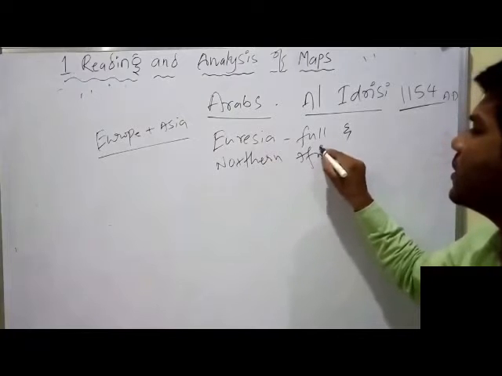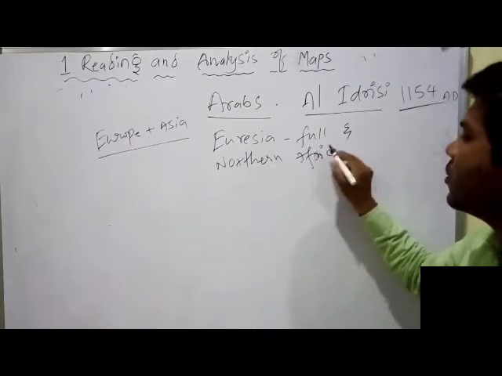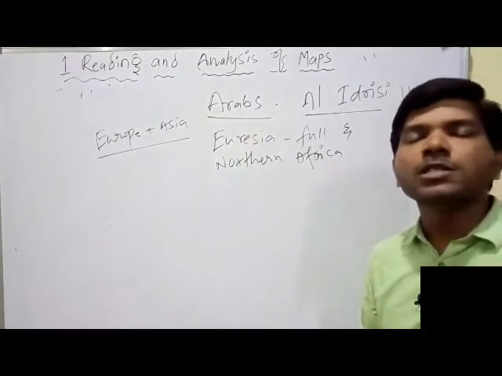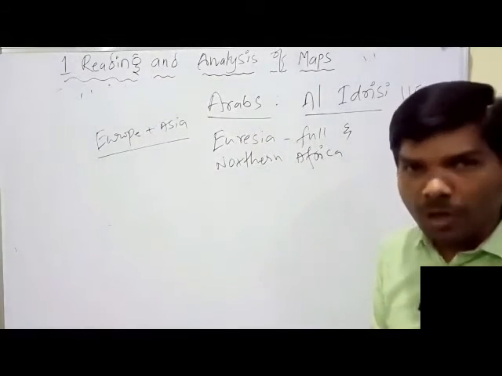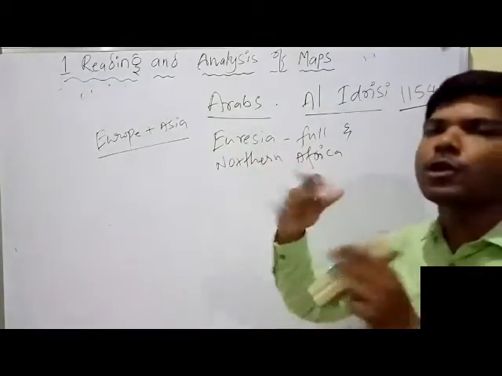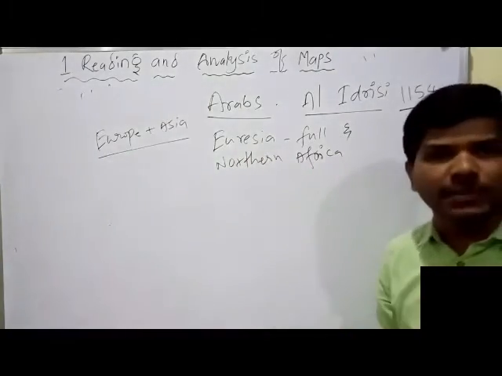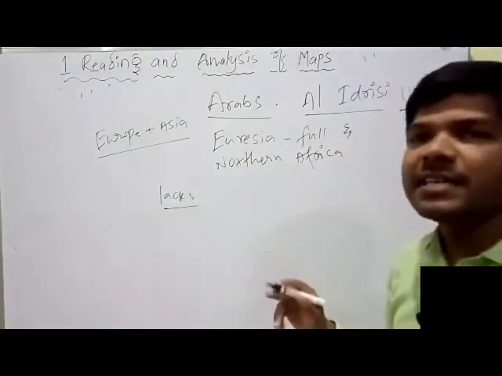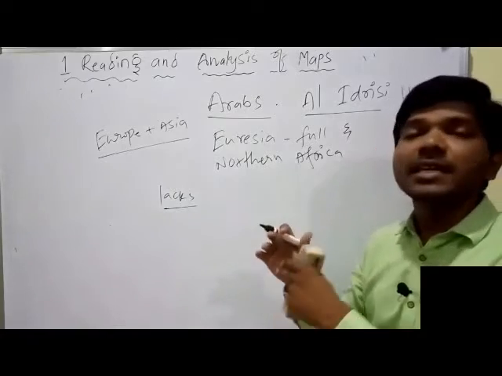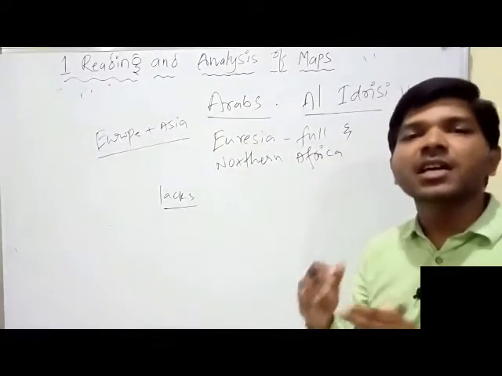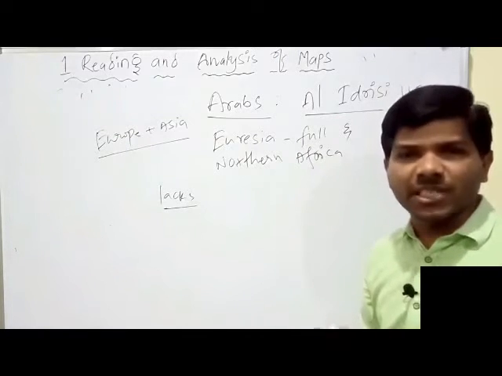Al-Idrisi made this map, influenced a lot by Ptolemy. But it lacked information related to Southern Africa and Southeast Asia.